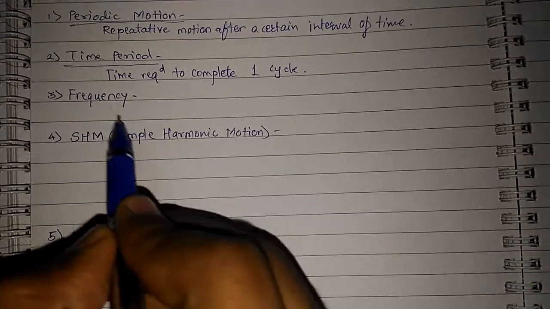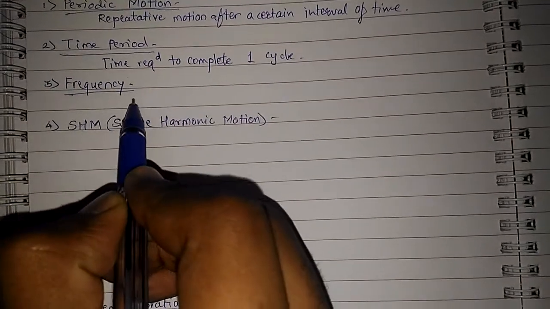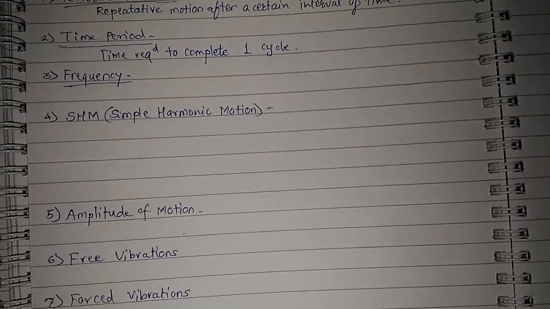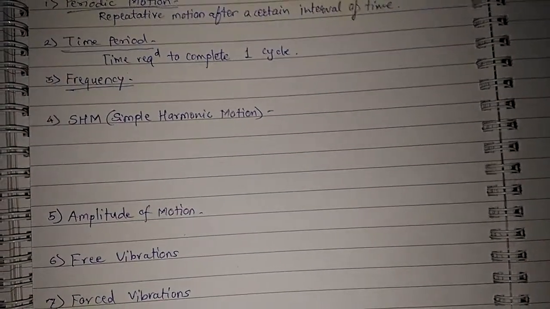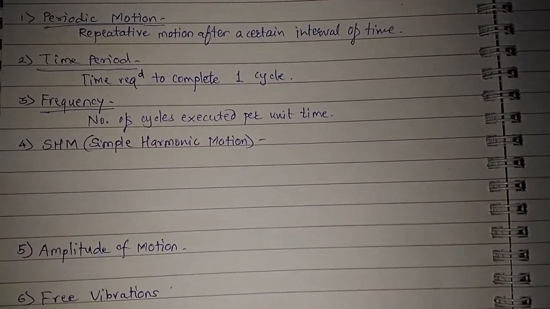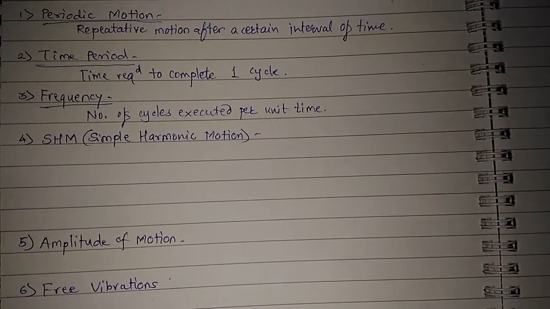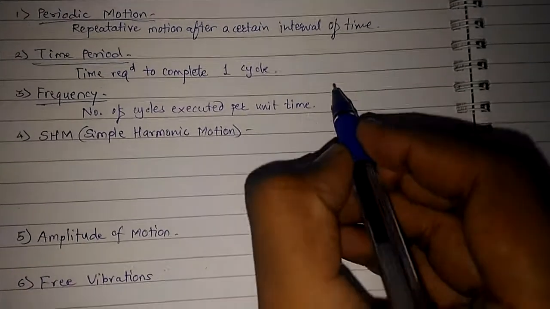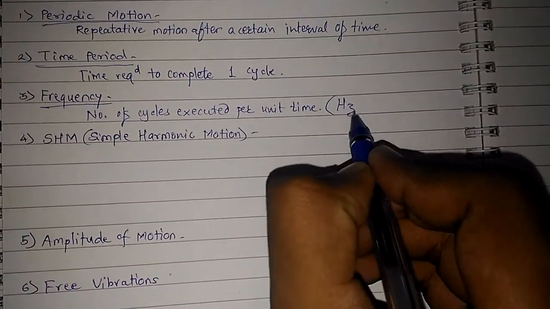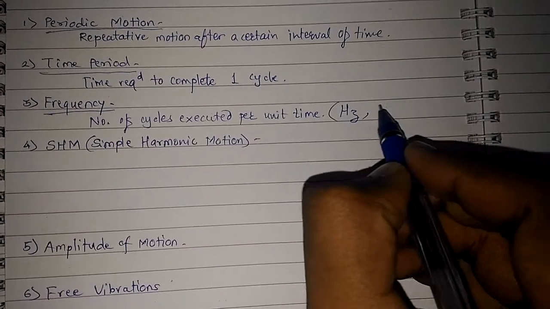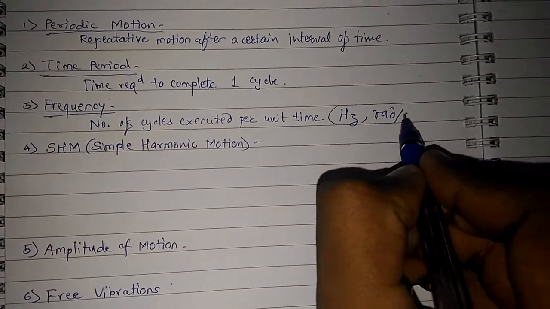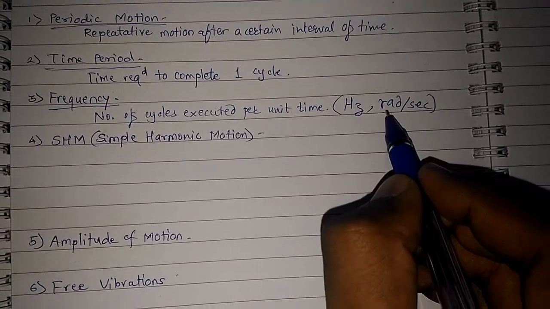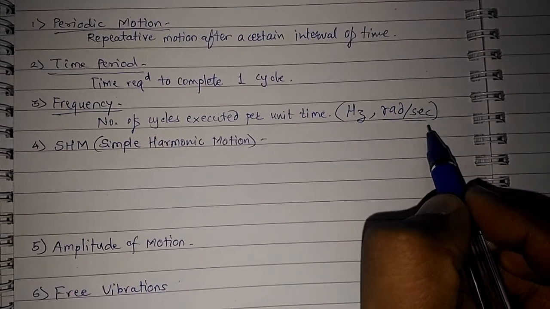Now frequency. So frequency is nothing but the number of cycles executed or completed per unit time. So generally the unit of frequency is hertz, or maybe radian per second, because in major applications in mechanical vibrations we represent it through radians per second.